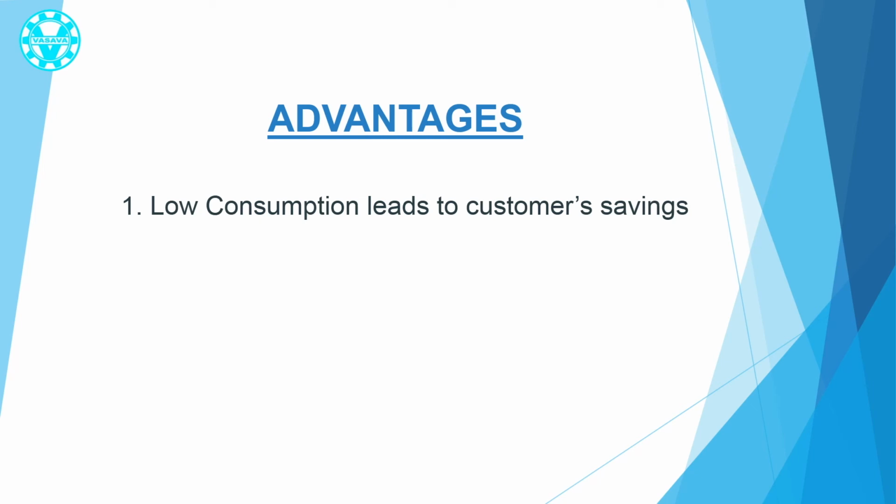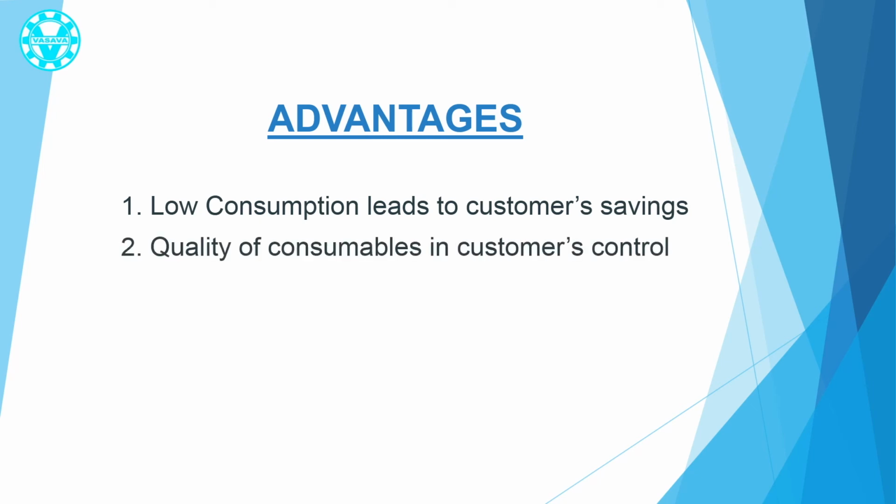What are other advantages? Number 2, the quality of electrodes is controlled by the customer. No botheration of checking regularly whether the contractor uses branded electrodes or not. If the contractor is operating below the norms, then they will not try to do poor welding to save electrodes, because savings will not be their revenue. In the first case, always some contractors try to do lower quality welding to save electrodes.